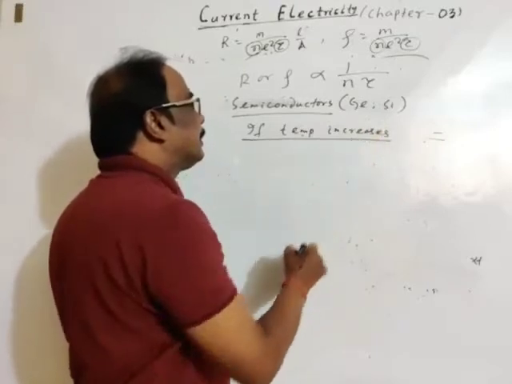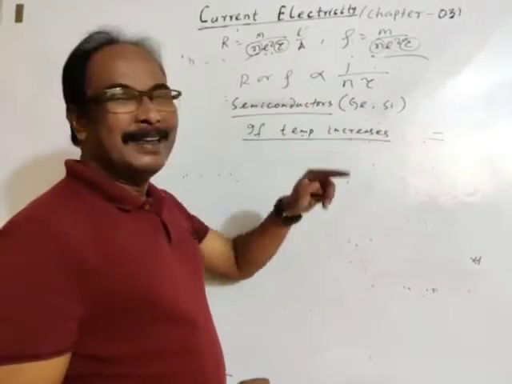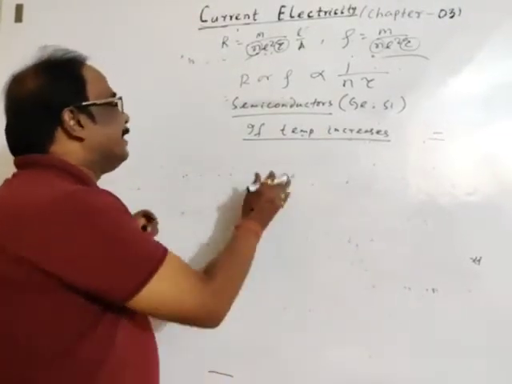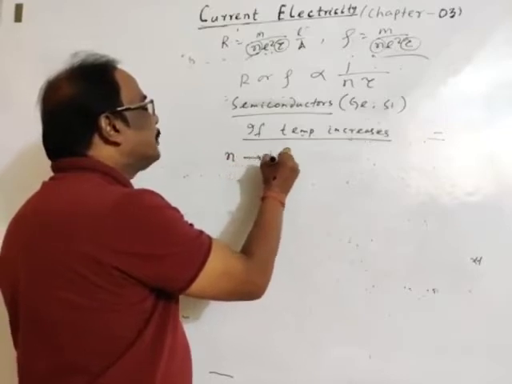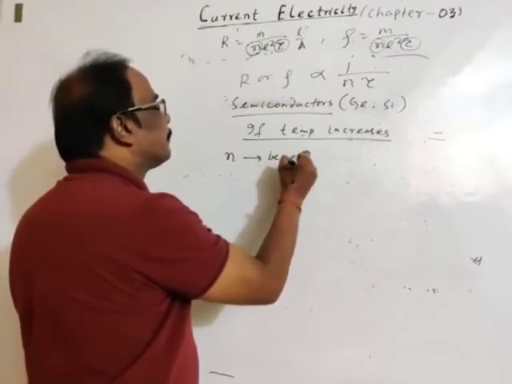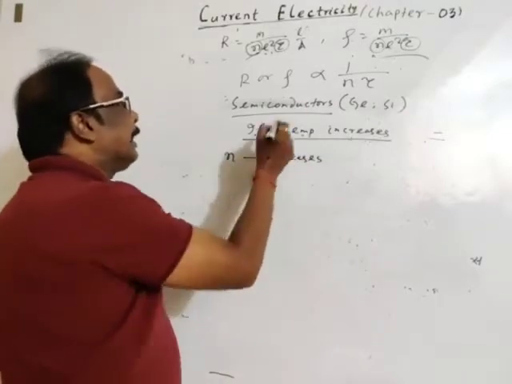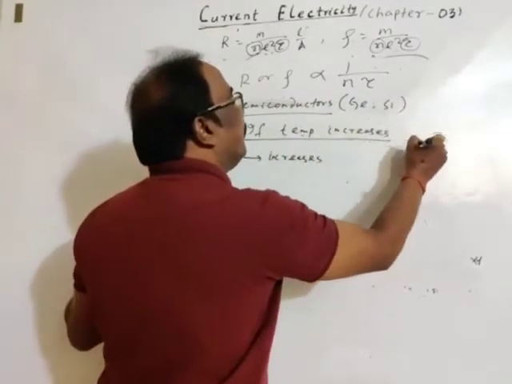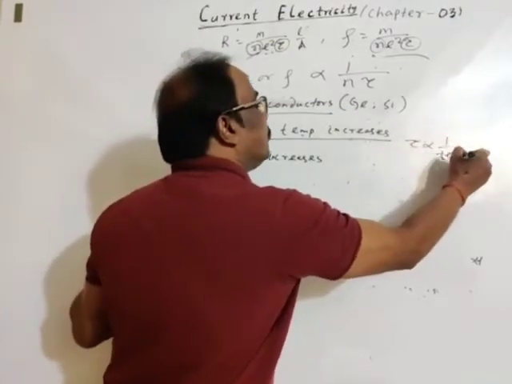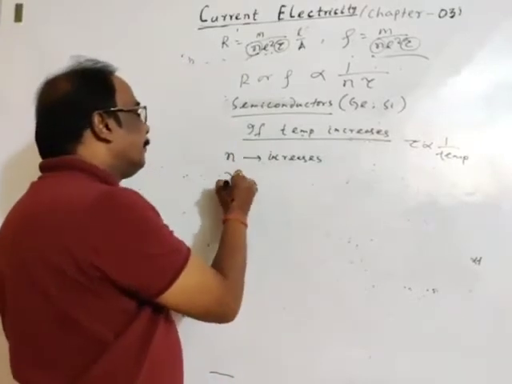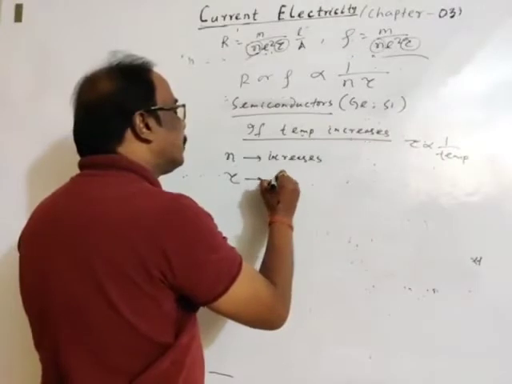see, again we will discuss as in the previous case. If temperature increases, the number density of free electrons increases. Again, relaxation time is inversely proportional to temperature, so relaxation time decreases with increase in temperature.